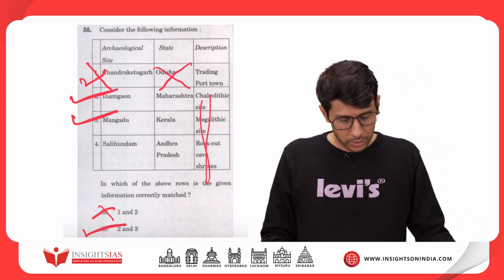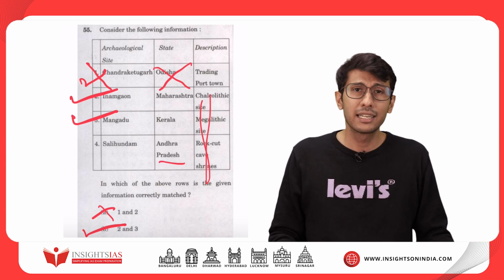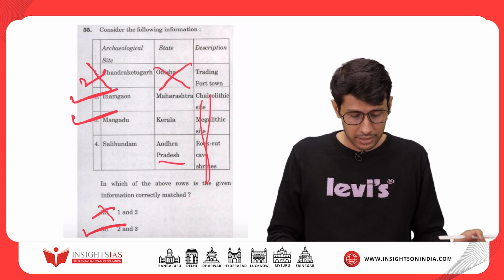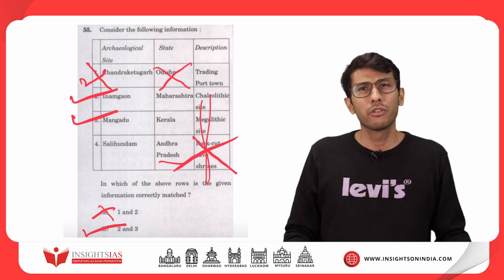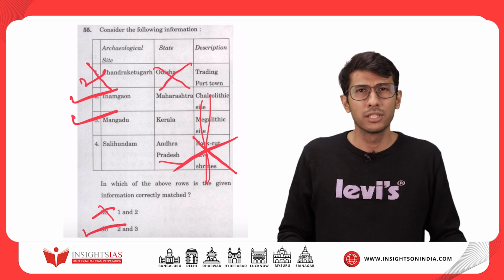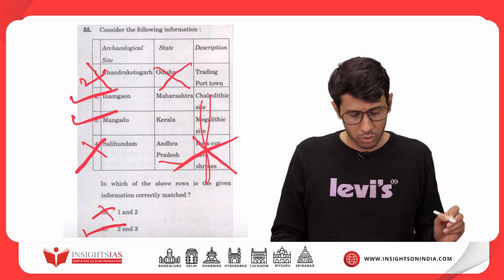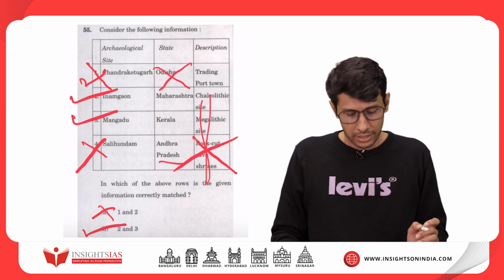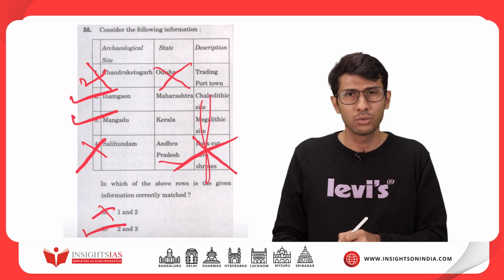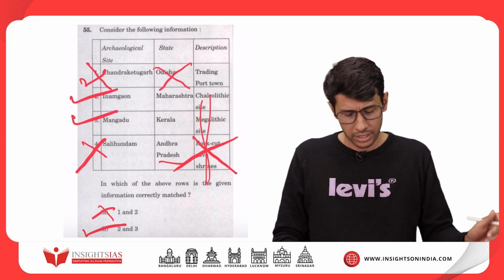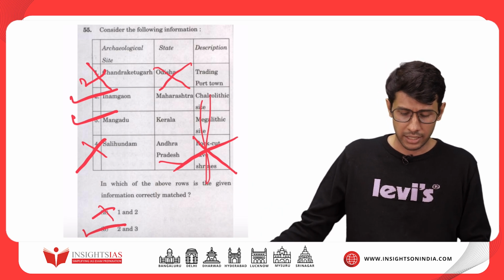Next is Sailahundam, which says the state is Andhra Pradesh. The state is, however, correctly matched here, Sailahundam, but the trap here is it is not known for rock-cut cave shrines. It is more of a Buddhist site, known for Buddhist architecture and artifacts. So, fourth is also wrong. So, Chandraketugad, it is not in Odisha, it's in Bengal, and Sailahundam, though it is in Andhra Pradesh, is known for its Buddhist site, not for rock-cut shrines. Imamgaon, Maharashtra, Chalcolithic site, correctly matched.